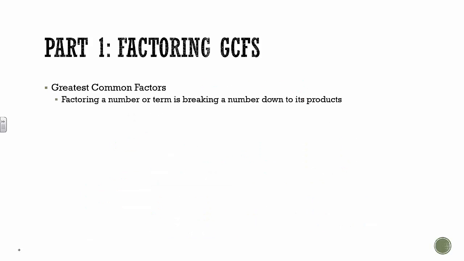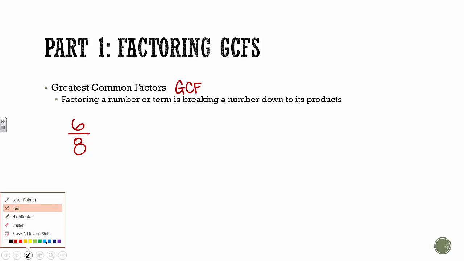So greatest common factor, or GCF, is really important. Factoring a number or a term is breaking down a number into its products. So back in the day, if you were asked to do 6 over 8, chances are right now everybody can tell me that it's 3/4 without much thinking. But what you really did is you broke these numbers up.